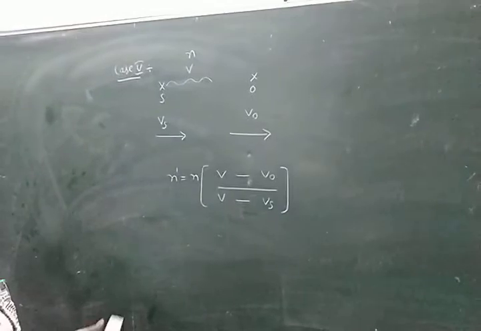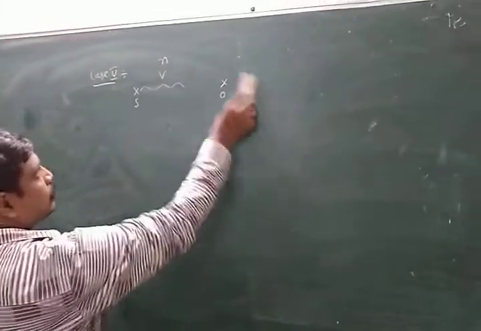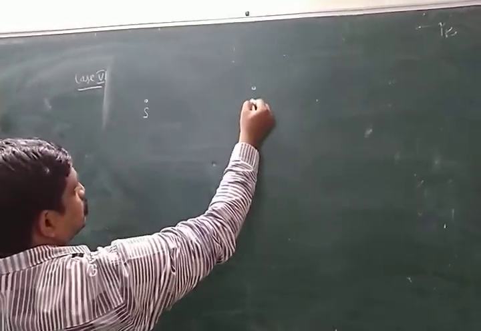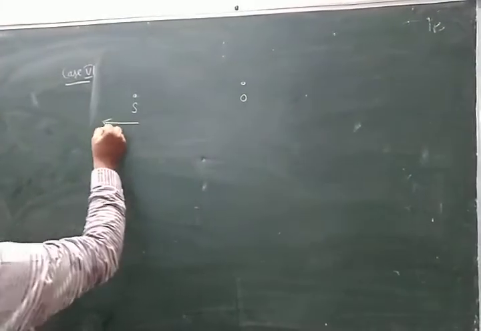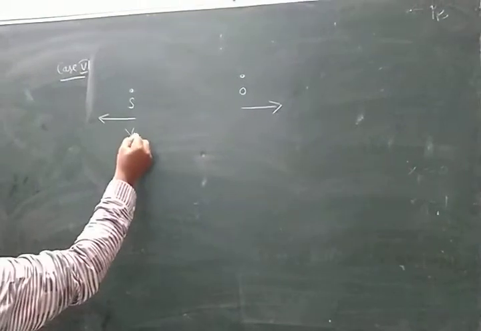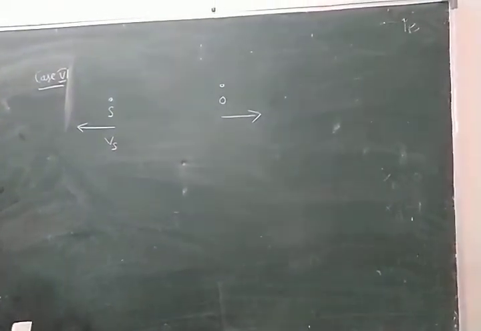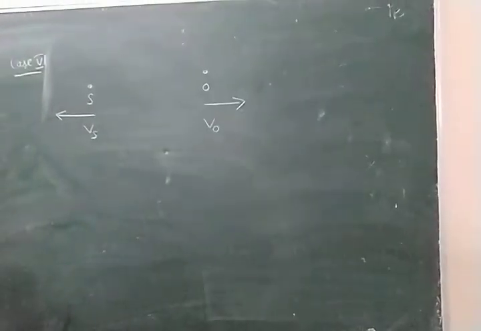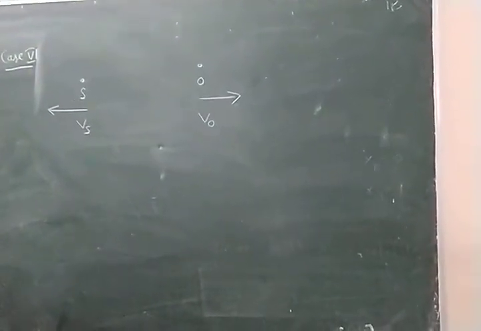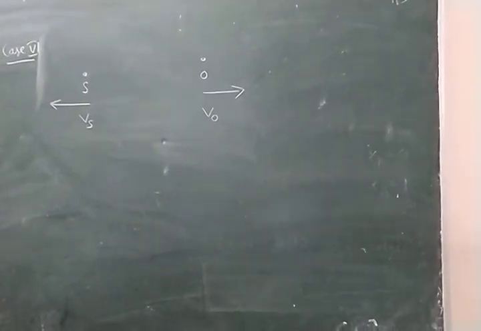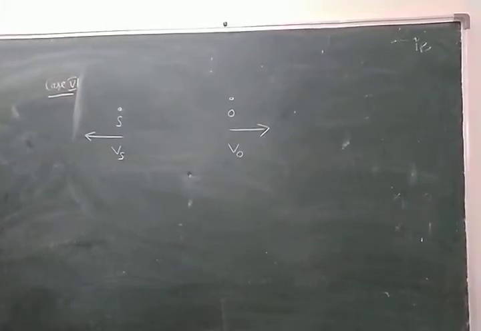In the next case, Nana, look here, same case, case number 6. Here, look here, this is the source, this is the observer. Both are moving away from each other. Velocity of source is Vs. Velocity of observer is V0. Okay? Look here now. Velocity of source is Vs. Velocity of observer is V0.